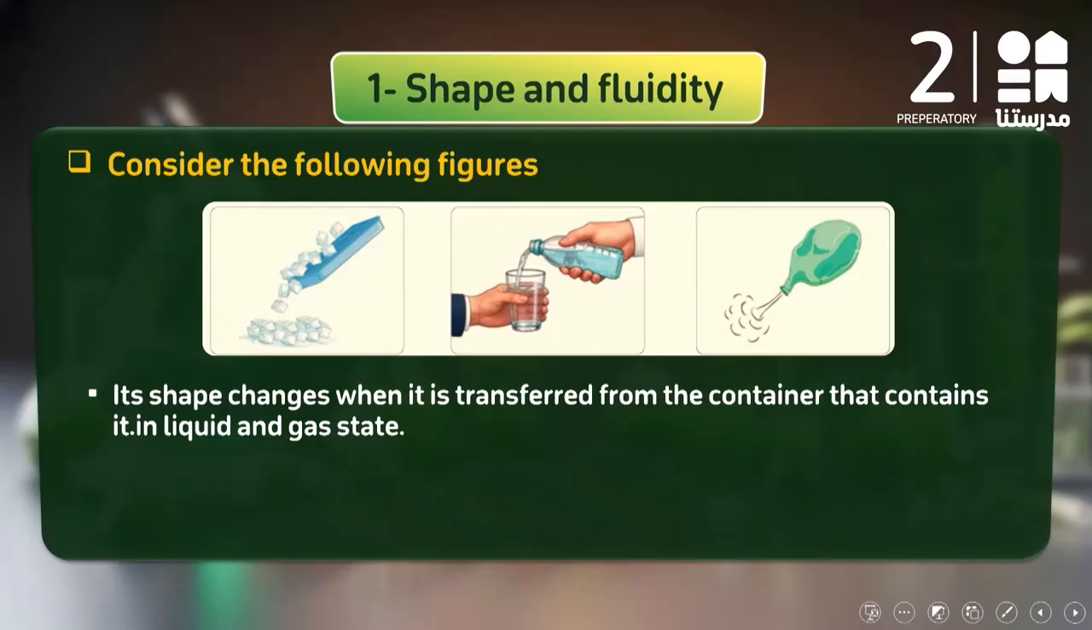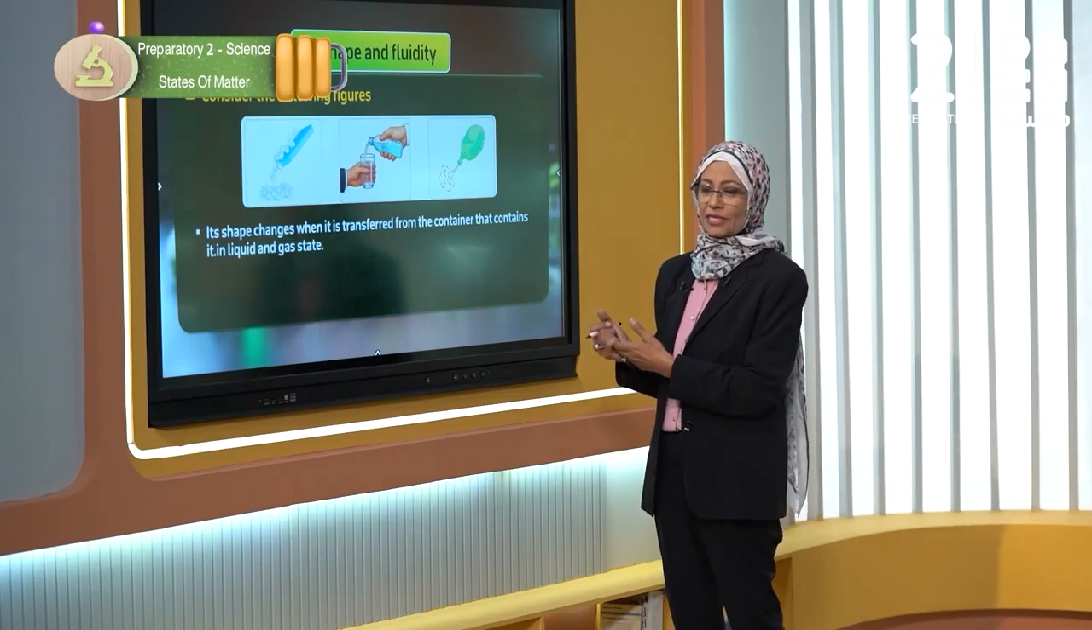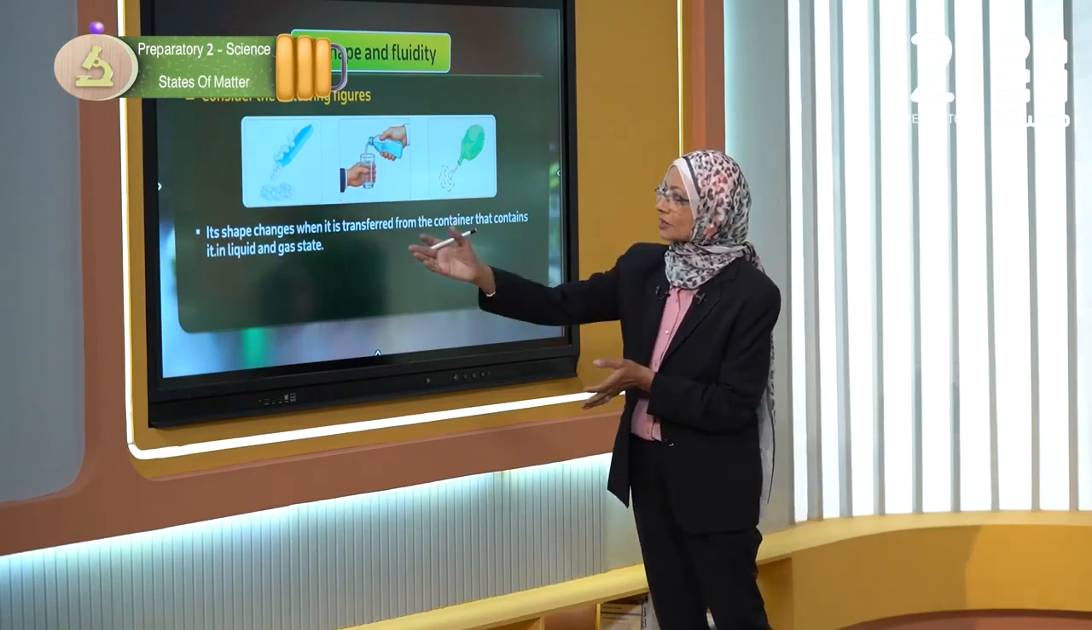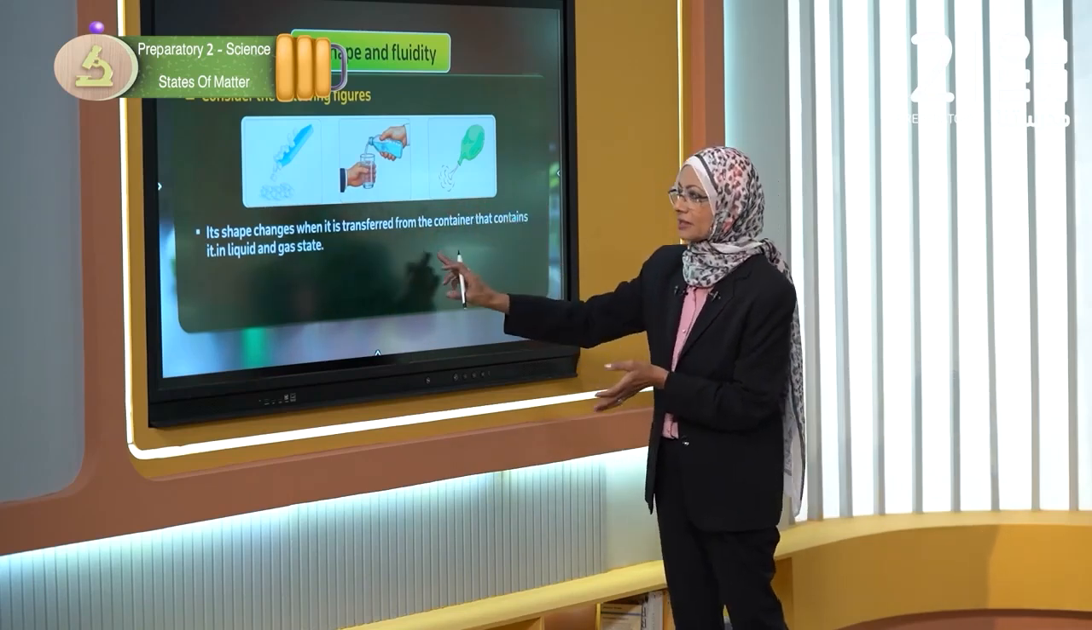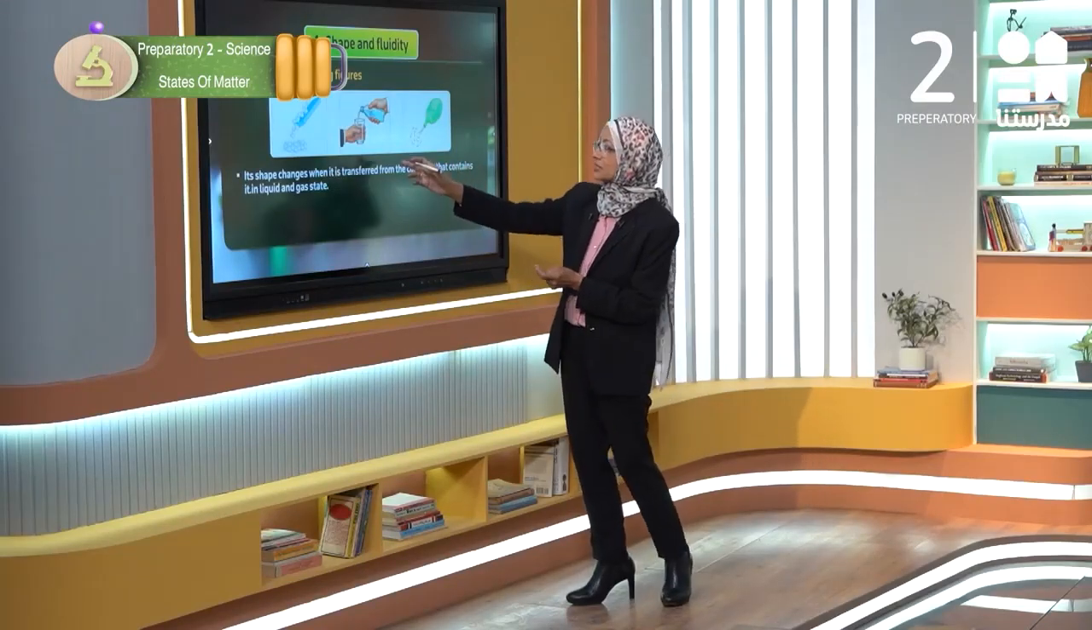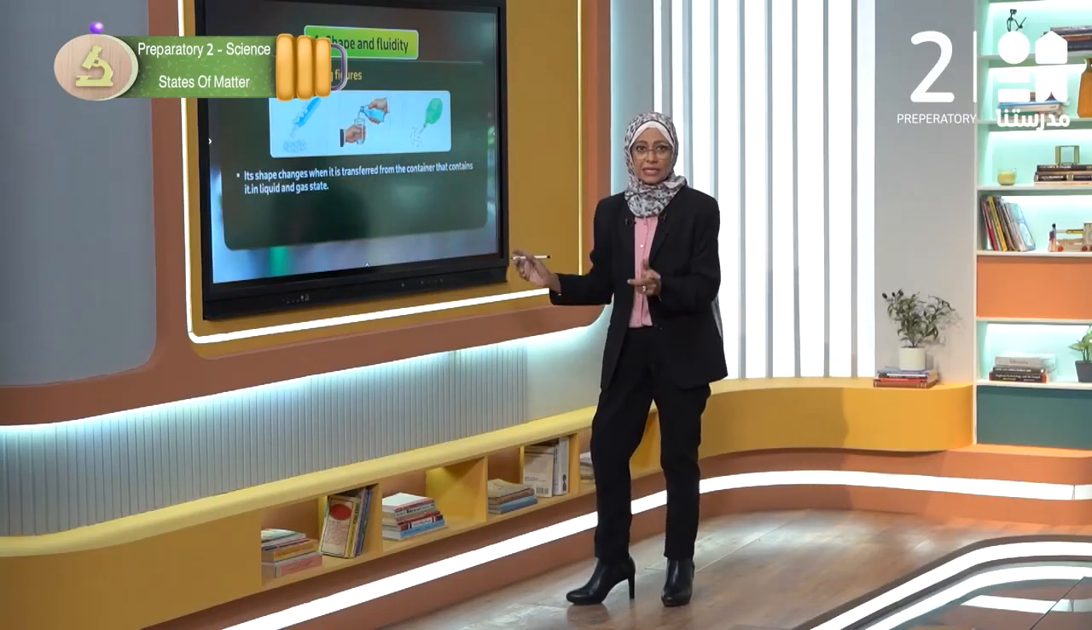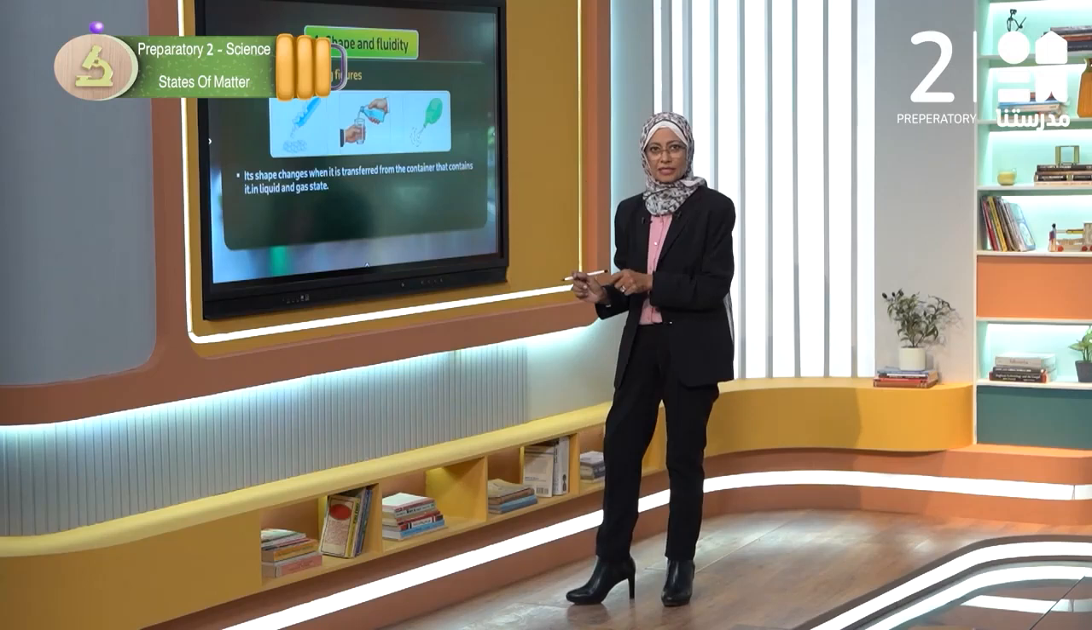In its shape, they are changed when they are transferred from one container to another, because they take the shape of the container. Which one of them takes the shape of the container? The first one, is it solid or liquid or gas? No, the liquid state and the gaseous state only take the shape of the container.